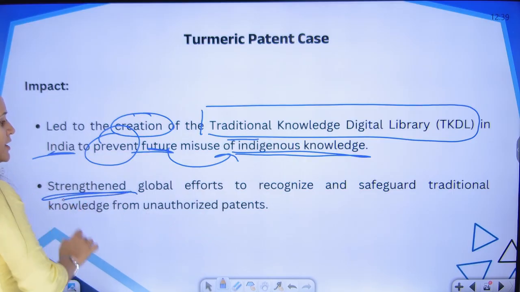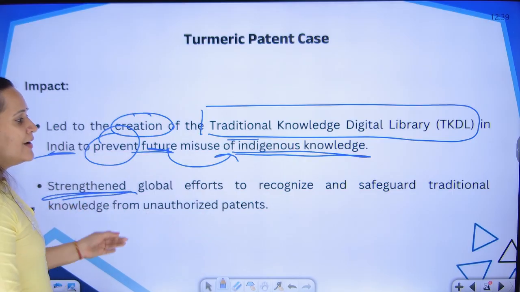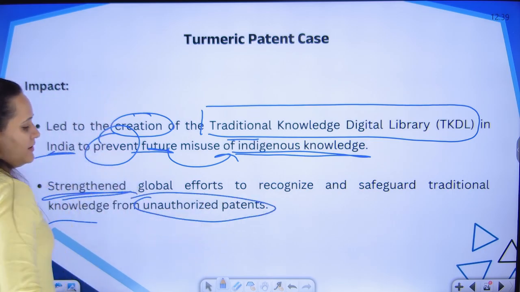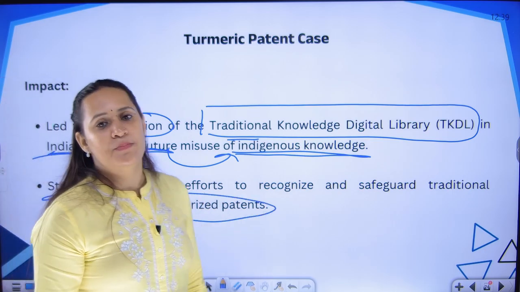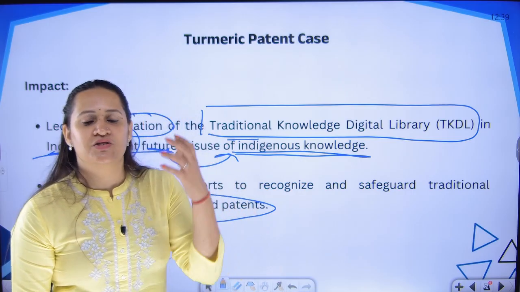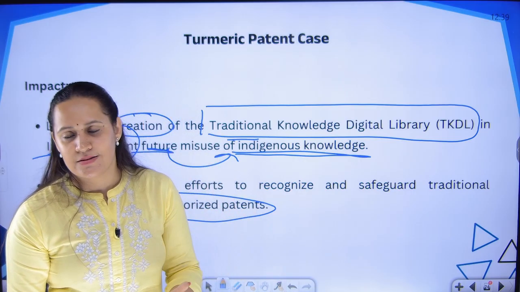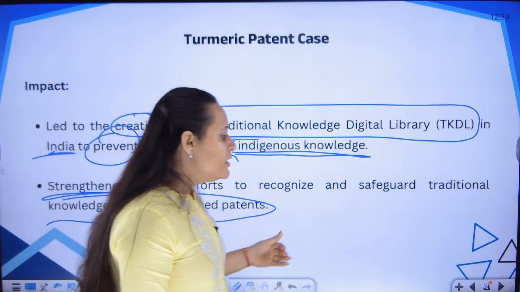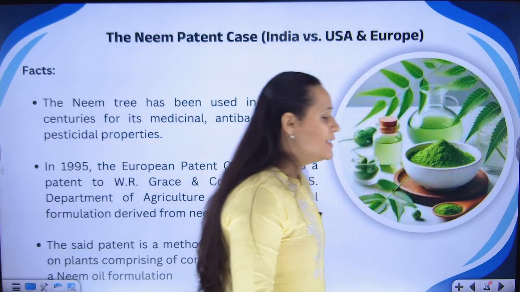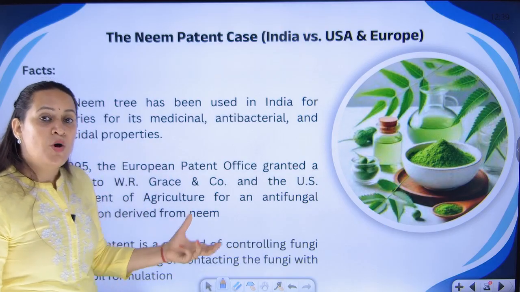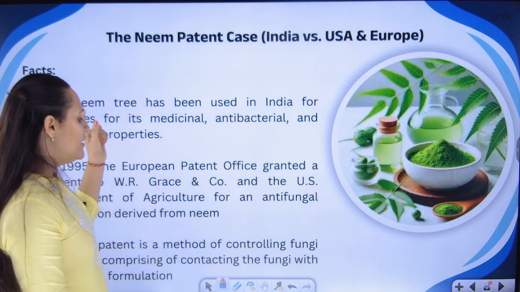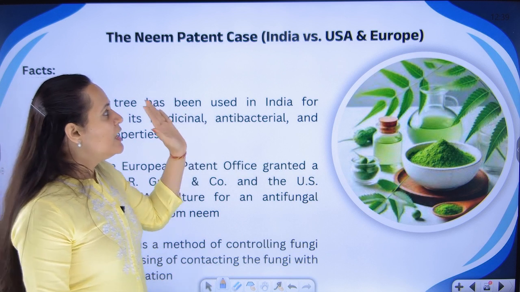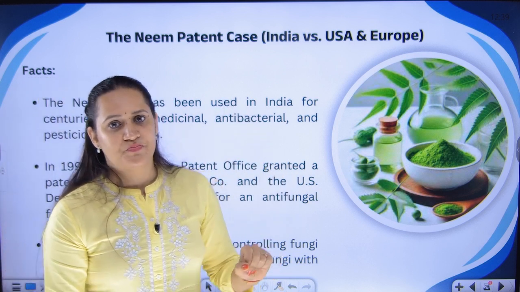This has strengthened the global efforts to recognize and safeguard traditional knowledge from unauthorized patents. We should not grant patents to people if there is traditional knowledge already in existence, and the Turmeric case is the best example for that. Similar to what happened in the Turmeric case, it also happened with one more important ingredient, that is the Neem case. The Neem patent case, this is India versus US and Europe.